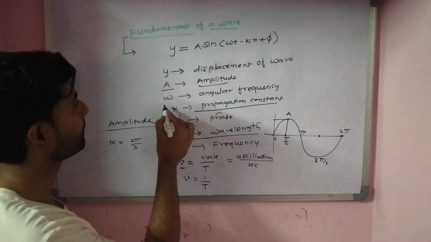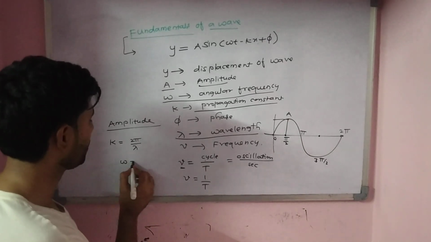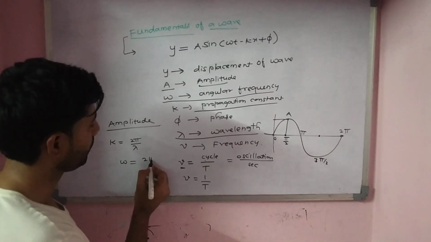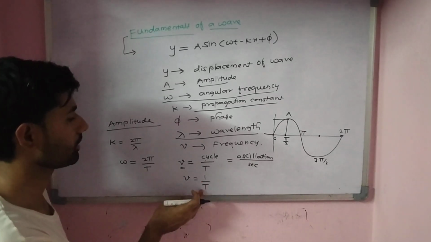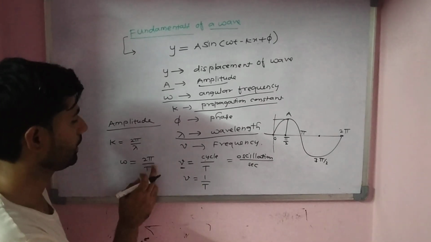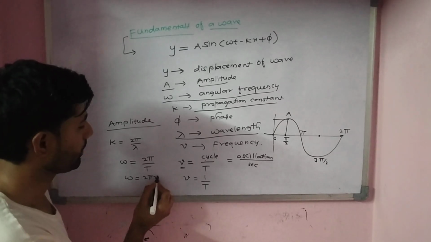Omega represents the angular frequency, and the formula is omega equals 2 pi divided by T. Substituting nu for 1 by T, we can write omega equals 2 pi nu.